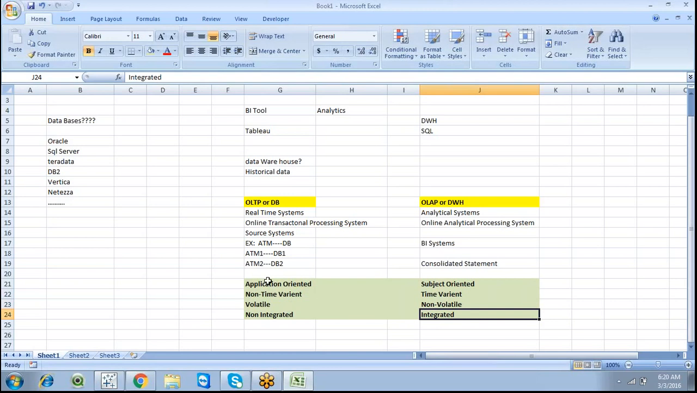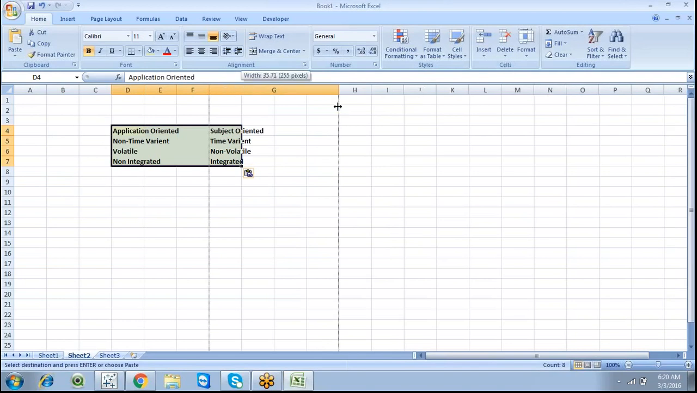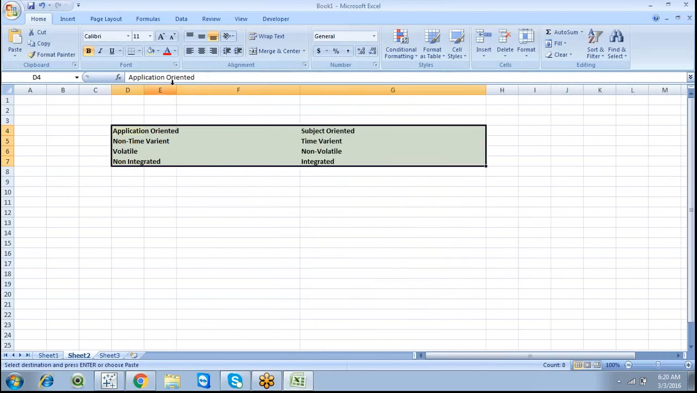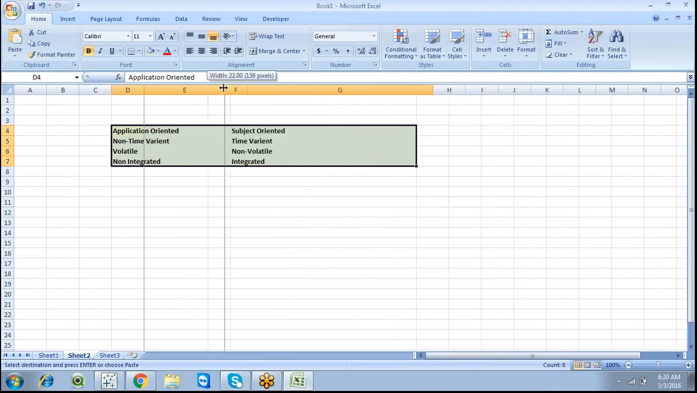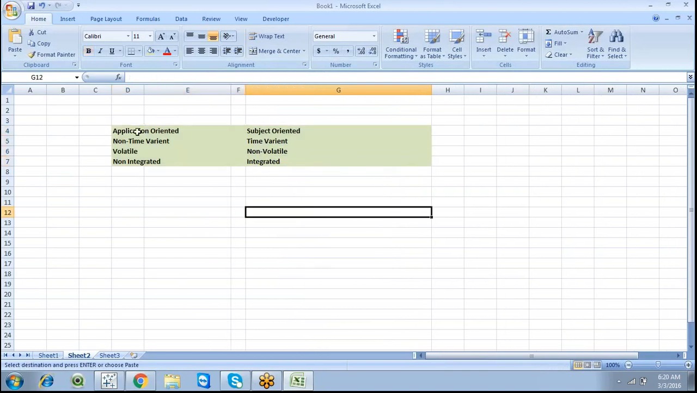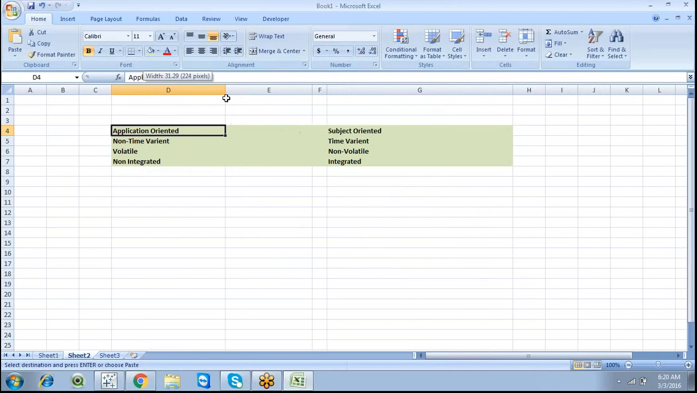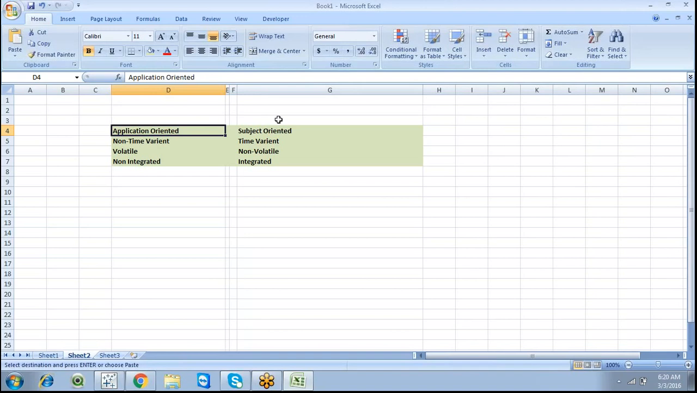I'm going to discuss each and every point, like the difference between application oriented and non-time variant. The main question is: what is the difference between OLTP and OLAP? We can straight away answer this: OLTP is application oriented, and OLAP systems are subject oriented, time variant, non-volatile, and integrated.